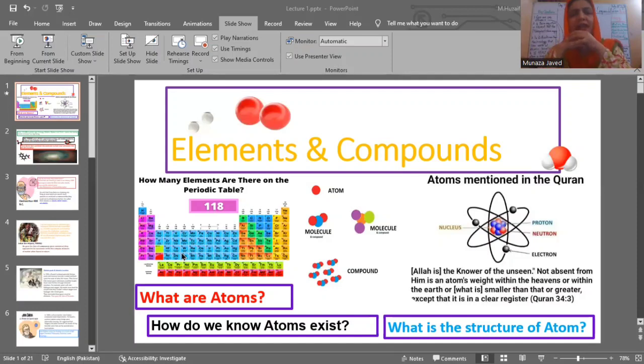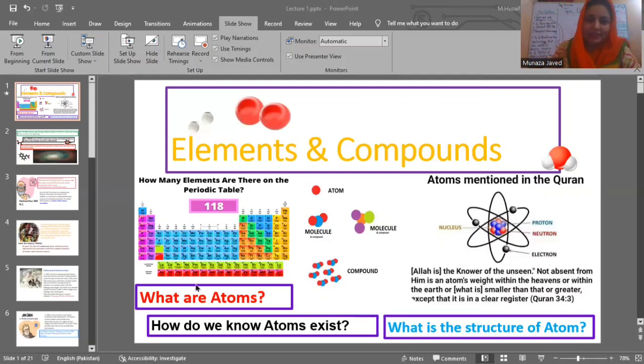And you'll be thinking, if there are only 118 elements or types of atoms, then there should be only 118 things, but we have countless things because these tiny balls, atoms, combine with each other, and their combinations are the product of you, me, this board, this wall, and everything around us.